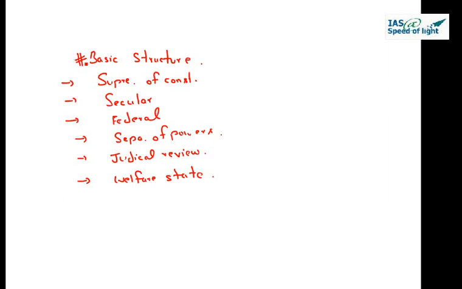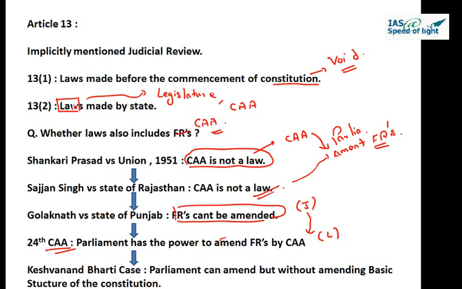Supreme Court held that yes, Parliament can amend fundamental rights using a Constitutional Amendment Act, but whether that is reasonable or whether that is in violation of the basic structure, that power still remains with the judiciary with the power of judicial review. Another important thing about Article 13 is that it implicitly mentions judicial review. This particular word, judicial review, is not explicitly mentioned anywhere in the Constitution, but Article 13 implicitly mentions judicial review.